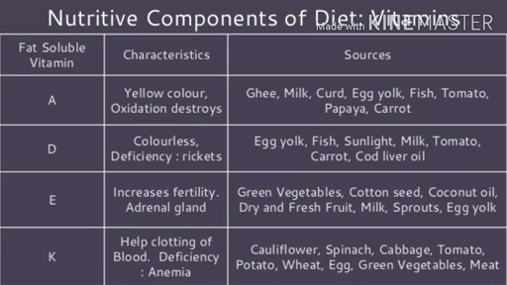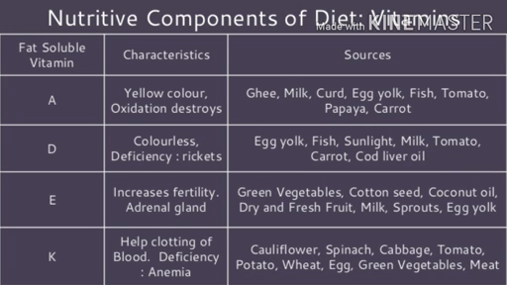Now we will discuss vitamin K. Vitamin K is derived from the word coagulation, which means clotting of blood. This vitamin is helpful in the clotting of blood.